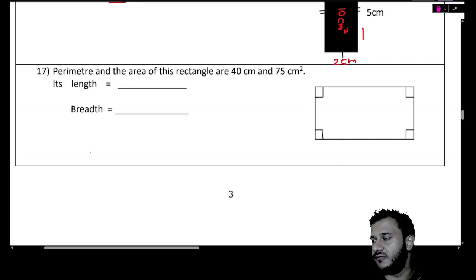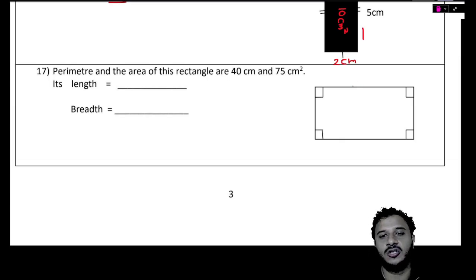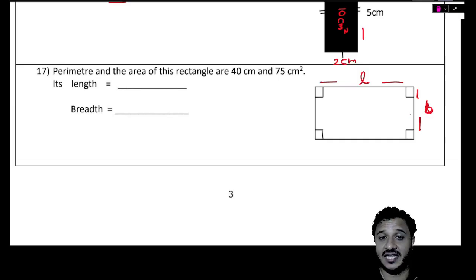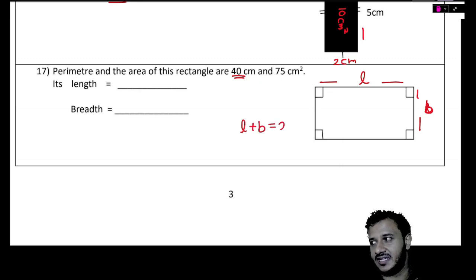Perimeter and the area of this rectangle is this and this. Okay. So if the perimeter is 40, perimeter has two lengths and two widths. Am I right? Then one length and one breadth will be how much? We call it breadth, no? Two lengths and two breadths are 40. Then one length and one breadth together will be 20. Got it?